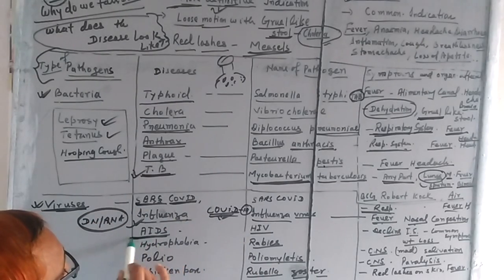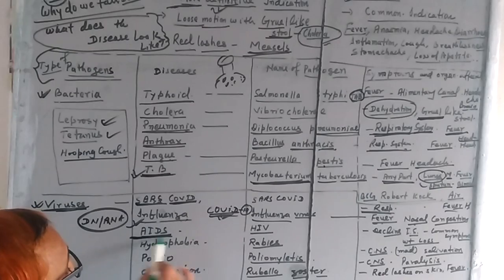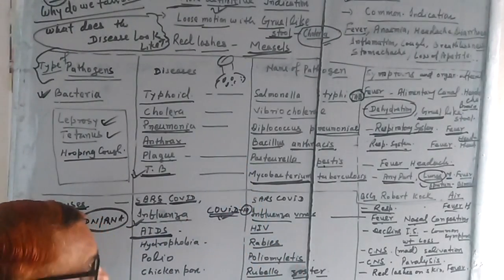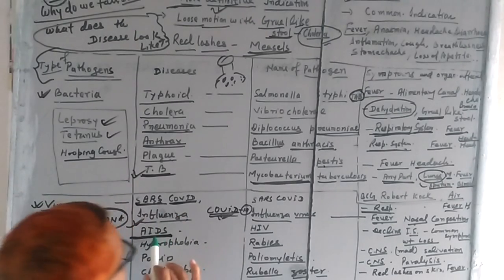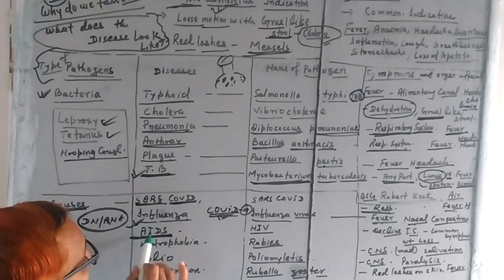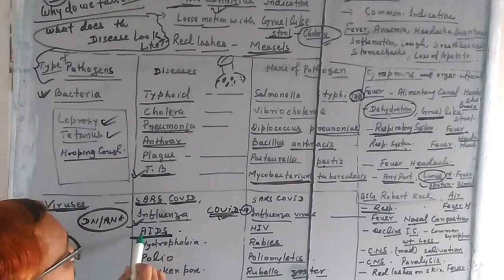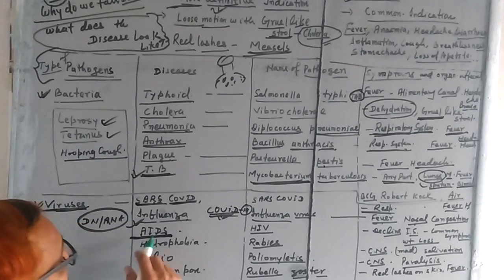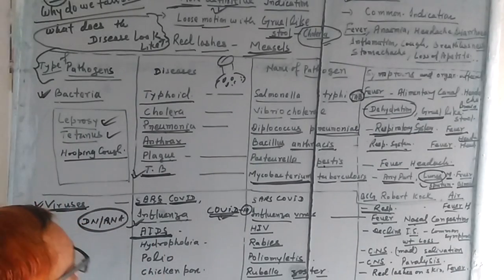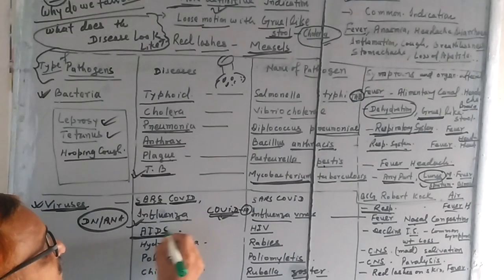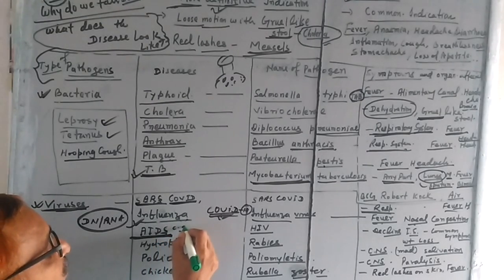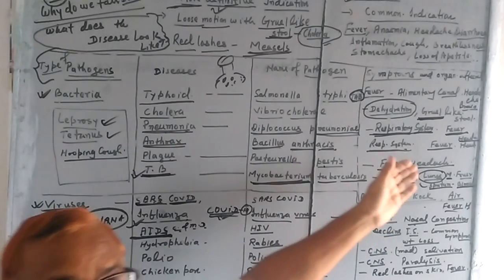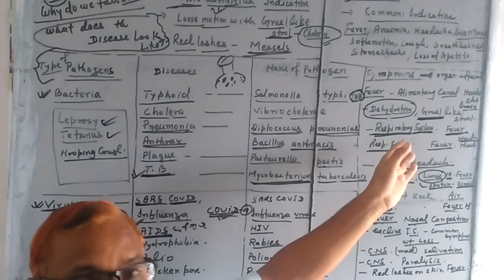AIDS is another very dangerous disease, which cannot be cured yet. AIDS, cancer, tetanus, these are incurable diseases. AIDS: acquired immunodeficiency syndrome. Try to know the name. Acquired means captured by anybody. Immune system deficiency, there is a lack of it. And syndrome means a complication of many diseases. It will seem that the person has TB, cholera, typhoid, pneumonia.